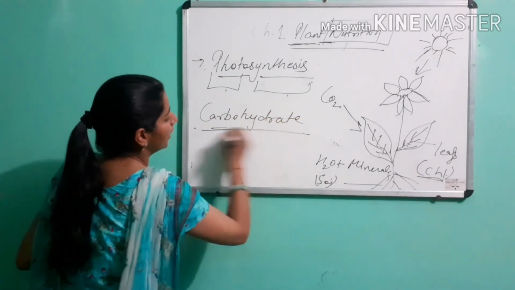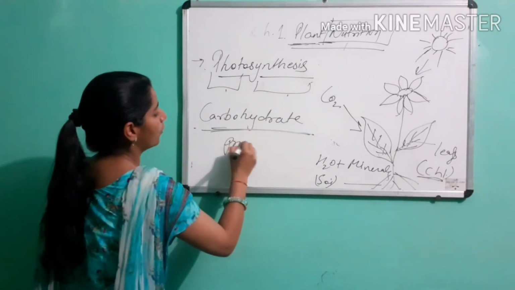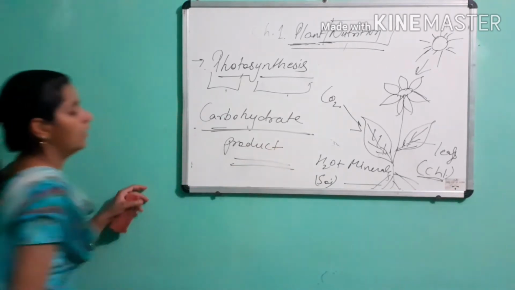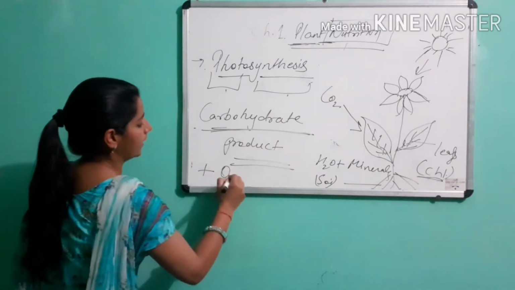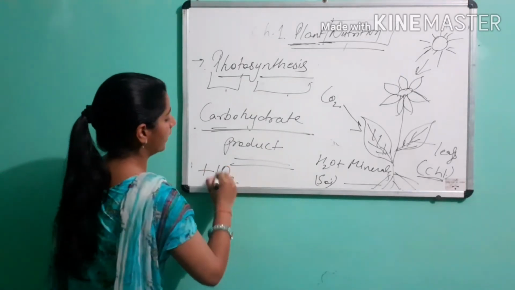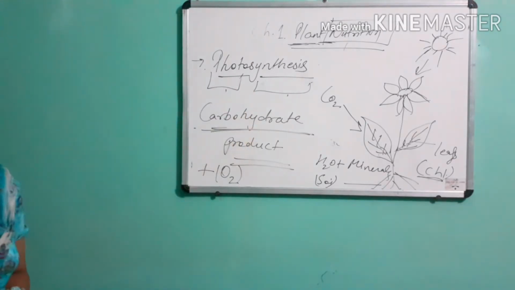This is the main product of photosynthesis. They also release oxygen gas to the environment for our breathing. This complete process is known as photosynthesis.